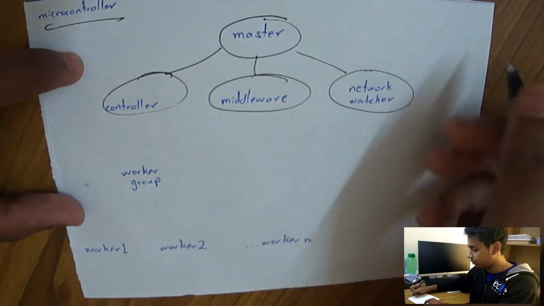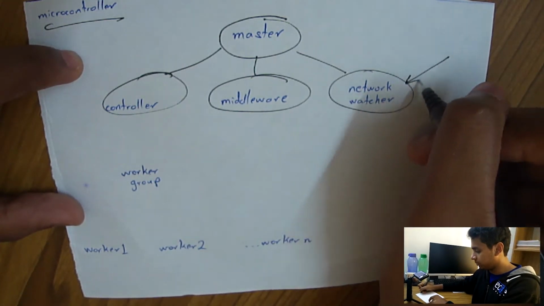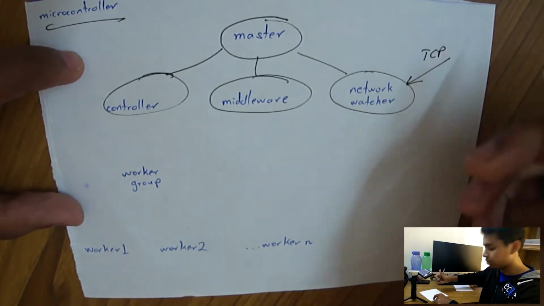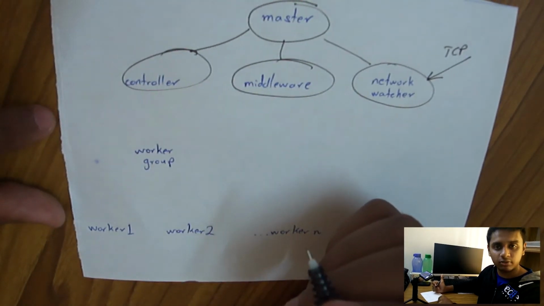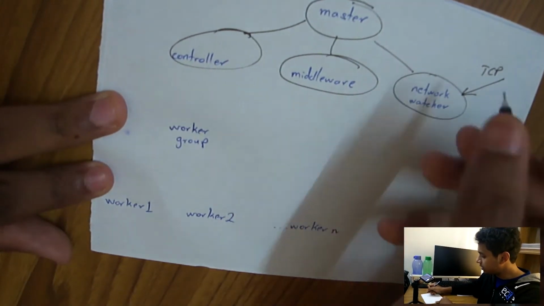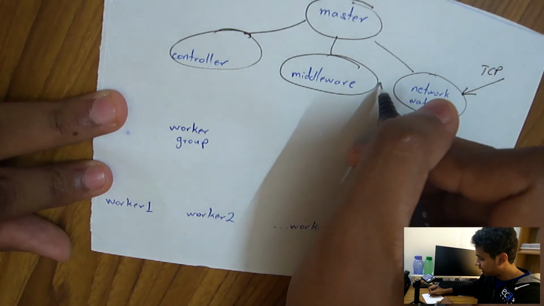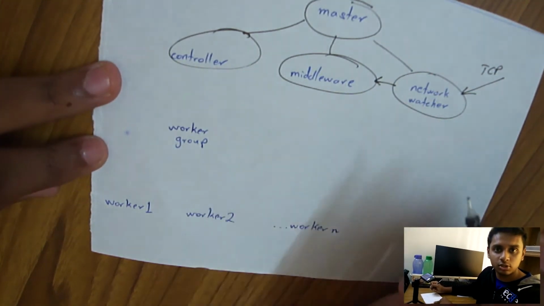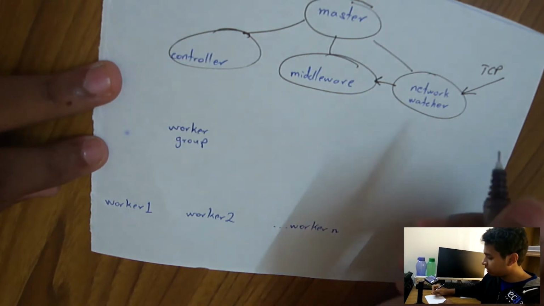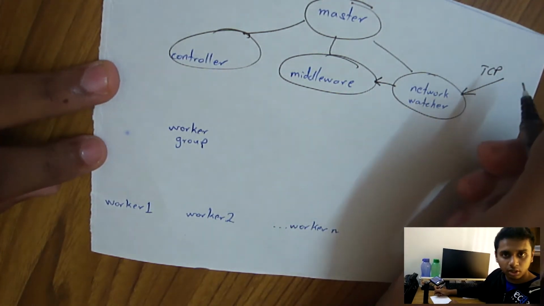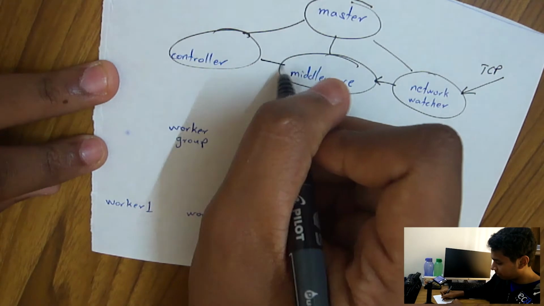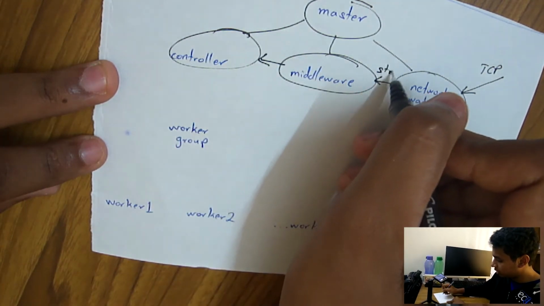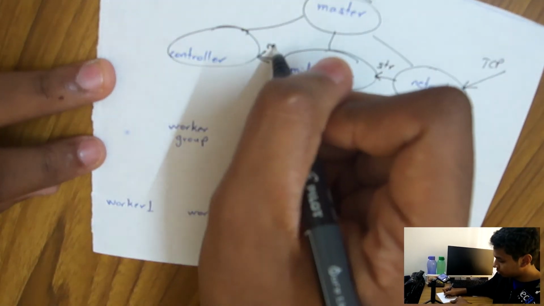The network watcher is responsible for receiving that TCP command. As we saw in the previous diagram, this TCP command is sent from the phone. The TCP command is then sent directly to the middleware. The middleware is responsible for doing some interpretation, some pre-processing, and converting this TCP string command into an actual command object. So at this point, it's just a string. At this time, it's a command object.